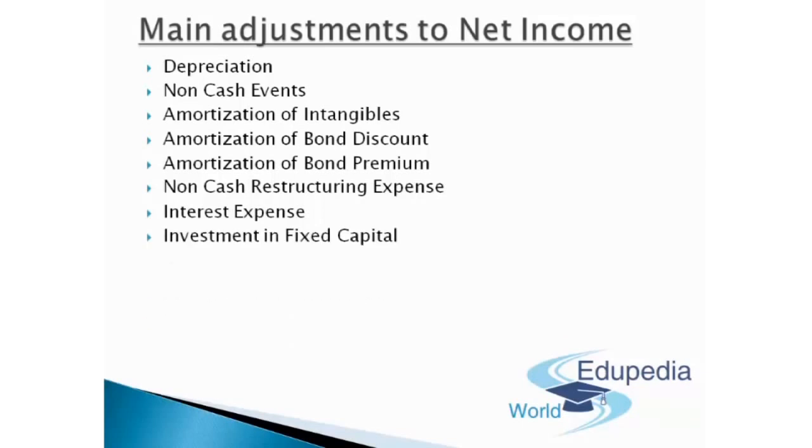Next comes investment in fixed capital. Guys, investment in any kind of fixed capital is a cash outflow. Obviously, you will have to pay cash, only then will you be able to invest in any kind of fixed asset. So investment in fixed capital is a cash outflow used to support the firm's current as well as future operations, which is mandatory and is therefore subtracted out. Any cash the firm receives from selling assets would be netted from the capital expenditures.